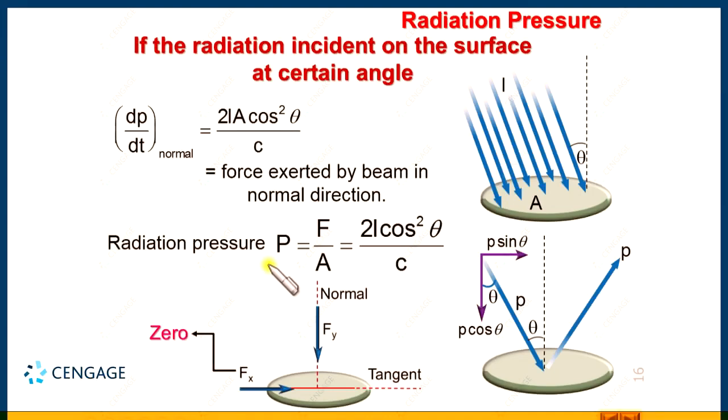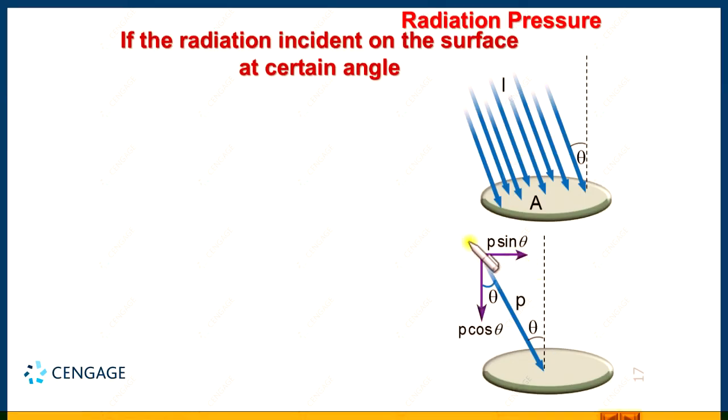Let us analyze what happens when the surface is absorbing. So, let us make the diagrammatic situation again. You can observe here radiation incident at angle theta with the normal, and 100% of the radiation is absorbed by this plate. That means the final linear momentum is equal to 0.